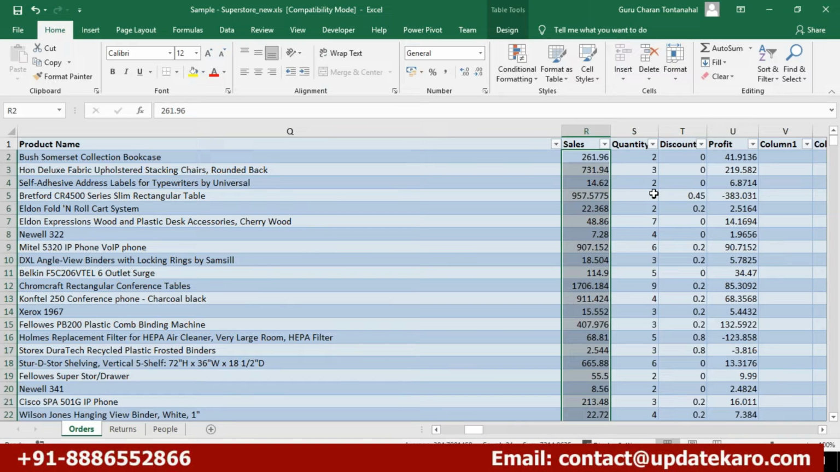What do you mean by discrete? Discrete means we can differentiate, Jitendra, from one quantity to another quantity. Now take these two values. Can I take these two values as discrete values? Yes or no? Because the values are 261.96 and 731.94. Sure, they are different values. So these are discrete values also. We can differentiate between these two numbers.